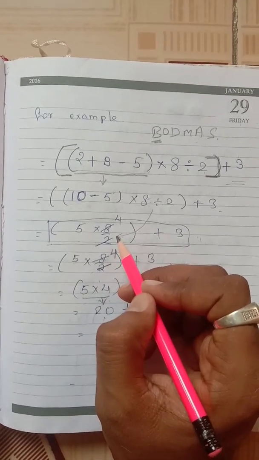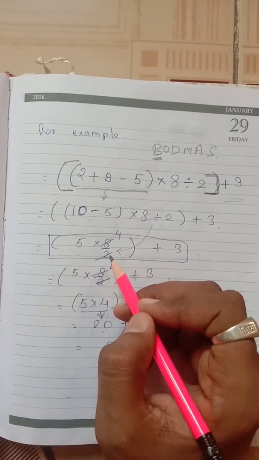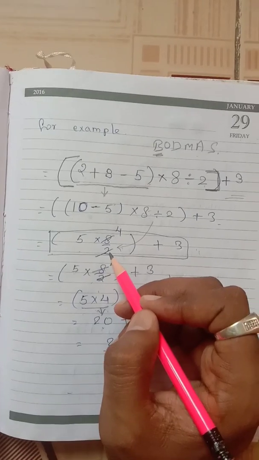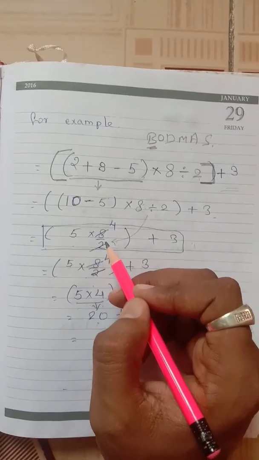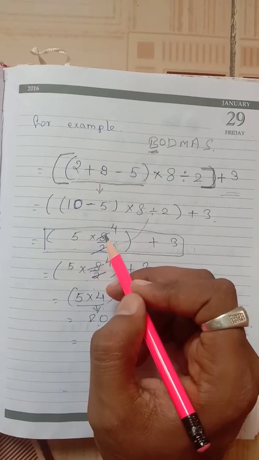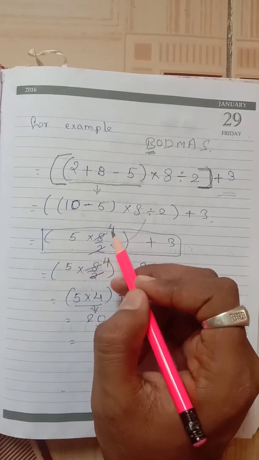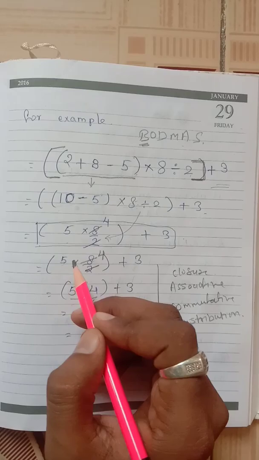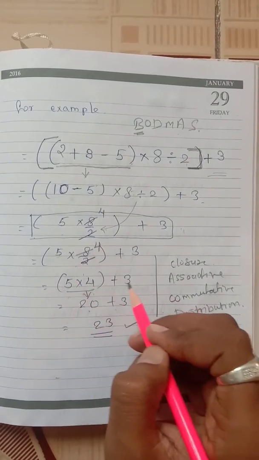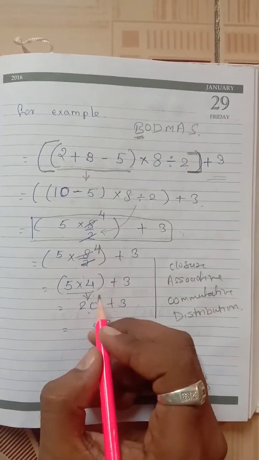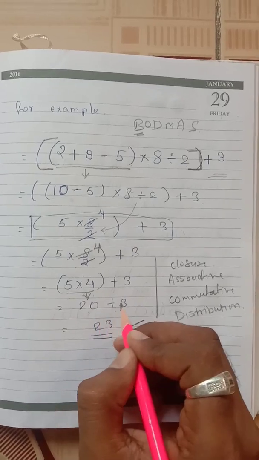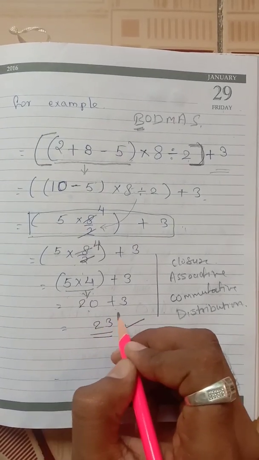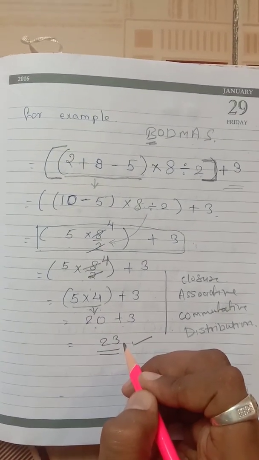Now cutting the numbers which come in the same table, 2 4s are 8. Now next is 5 into 4 plus 3. 5 into 4 is 20 plus 3, and that becomes 23.